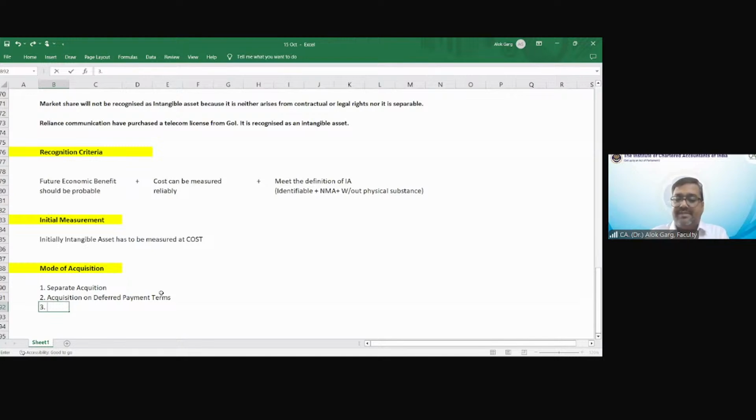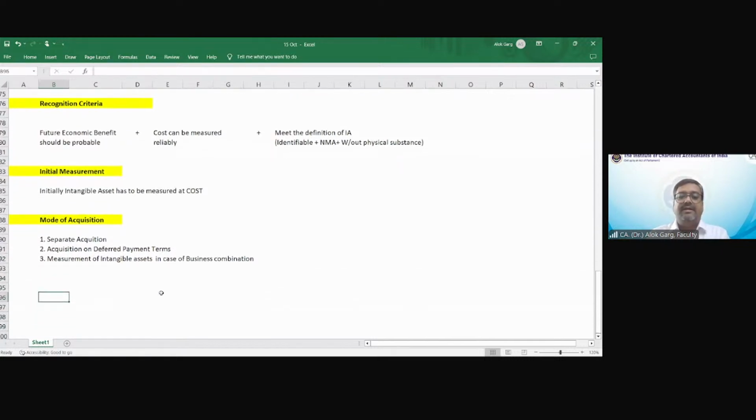Then we have discussed measurement of intangible assets in case of business combination, right? So we discussed these 3 aspects, correct? Now we are discussing exchange of assets.